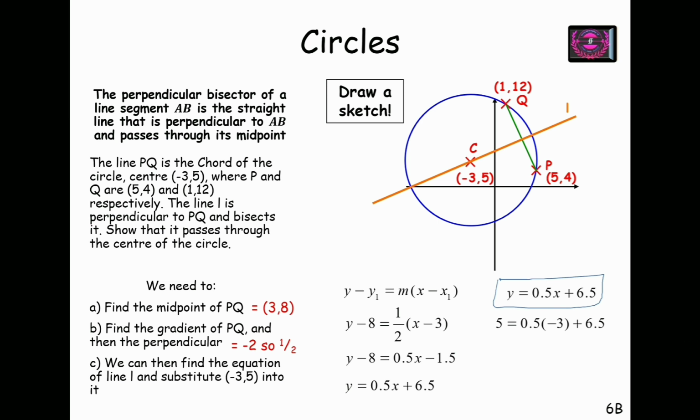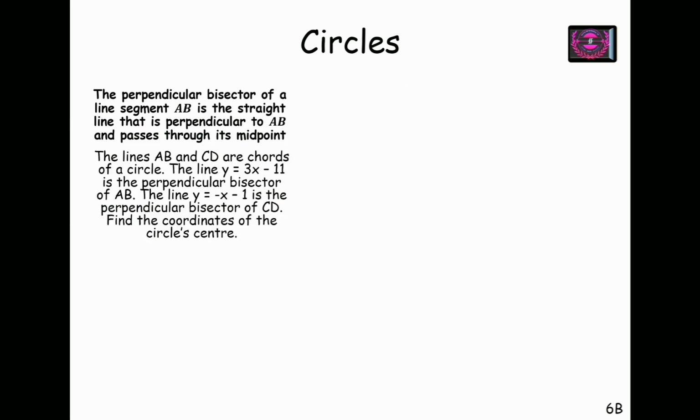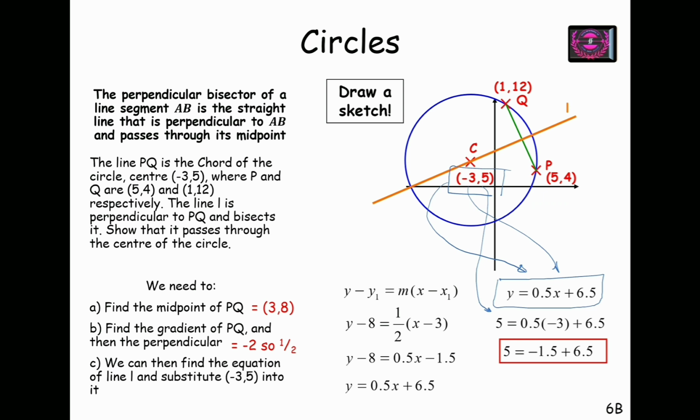Now we have to check whether this point, the center coordinate, which is minus 3, 5, lies on this equation or not. So for this we will substitute the value of x as minus 3 and the value of y as 5, and we will see whether these values satisfy the equation or not. Upon substituting, we have 5 equals minus 1.5 plus 6.5, which is true. Therefore, this satisfies the equation. Let's move to the next slide.